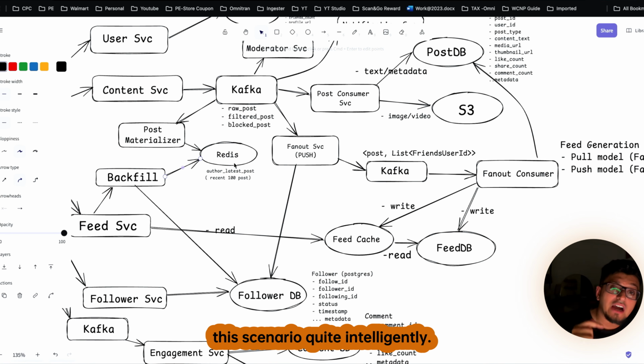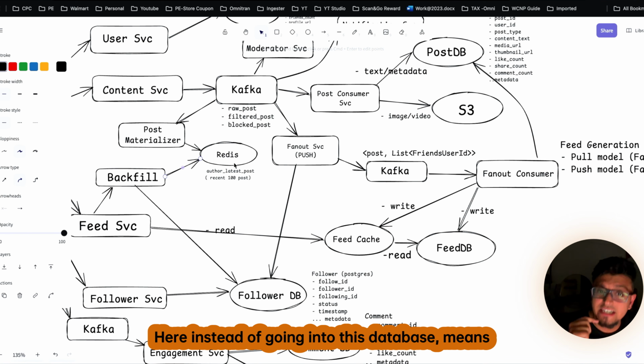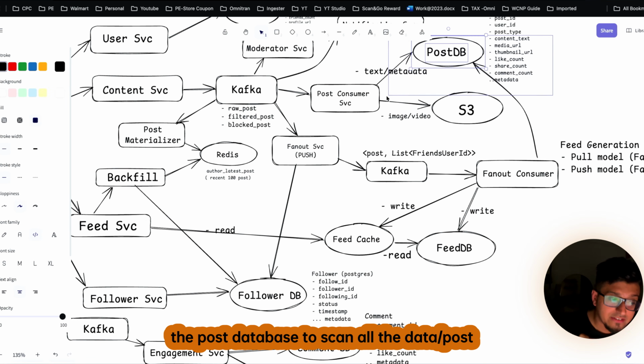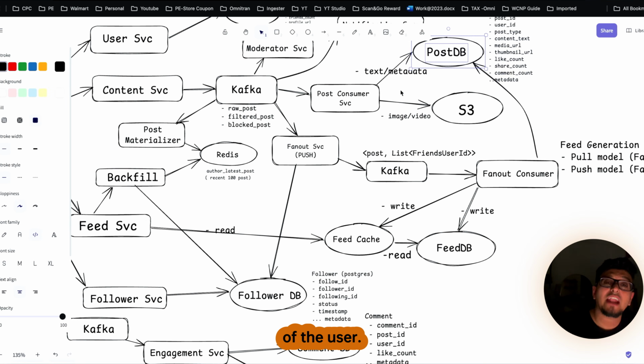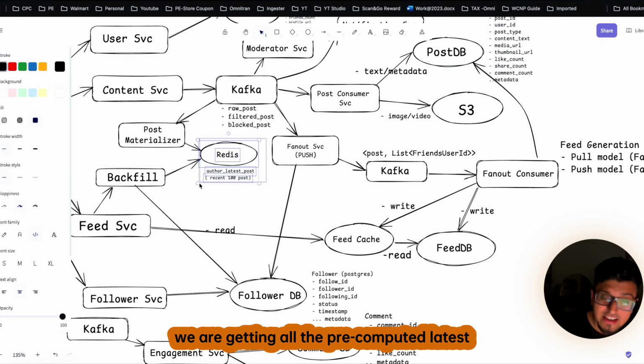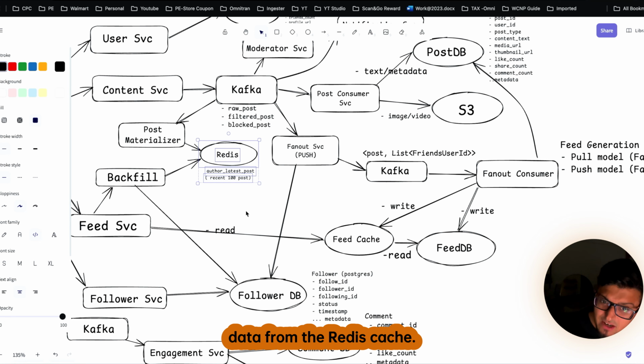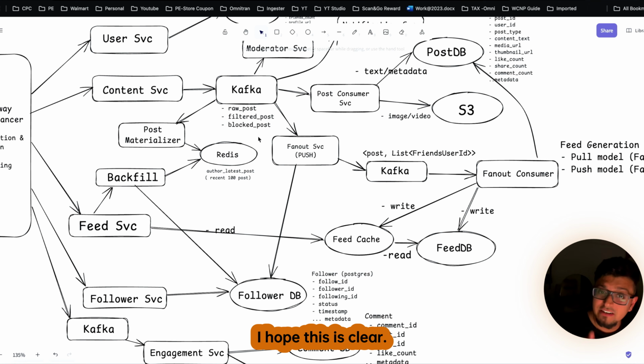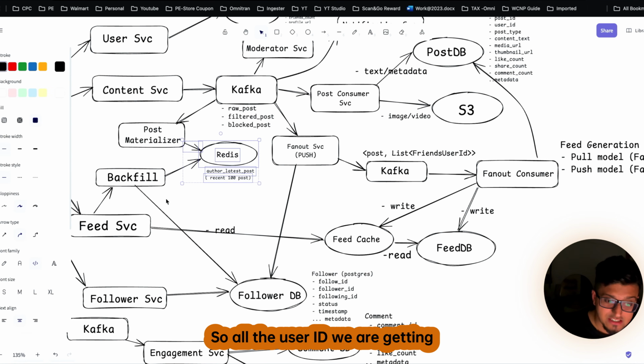So here you can see we are handling this scenario quite intelligently. Instead of going to the post database to scan all the data of the user, with the help of the Redis cache we get all the pre-computed latest data. I hope this is clear.